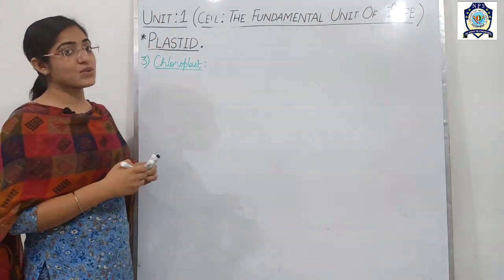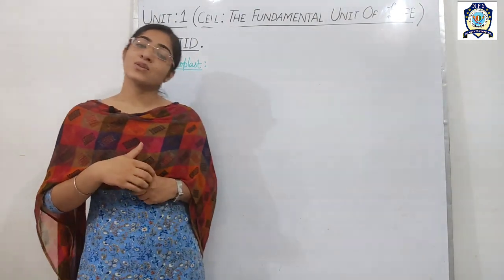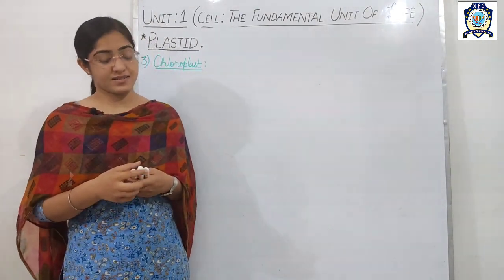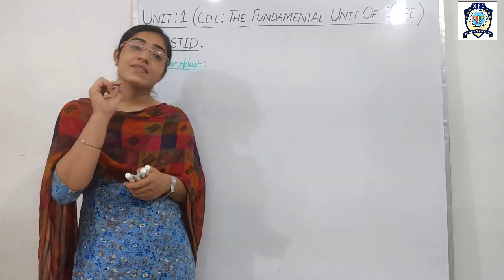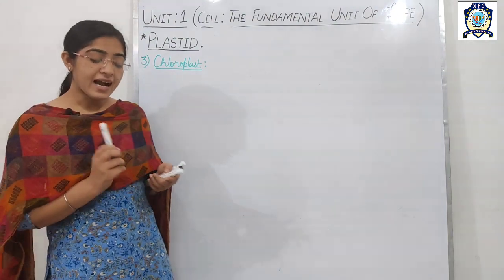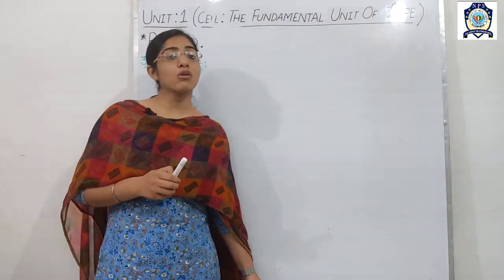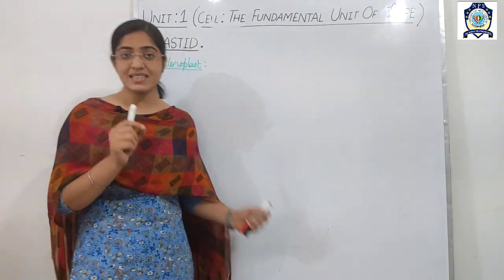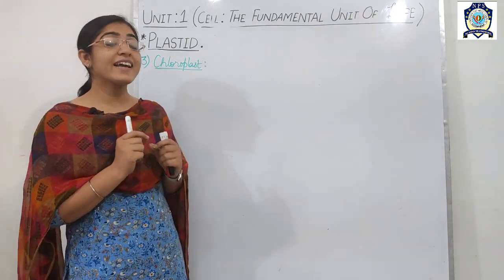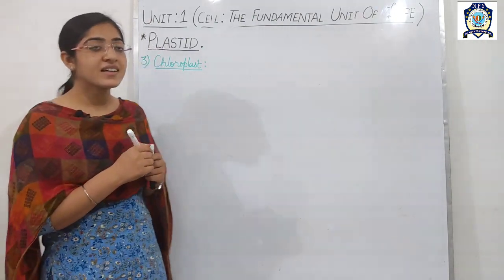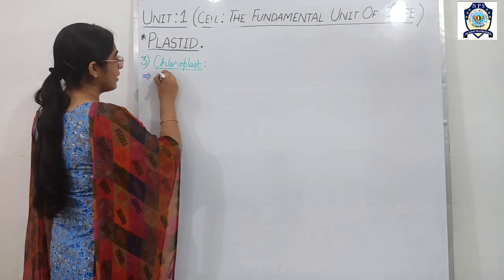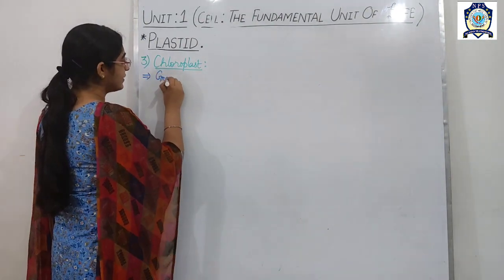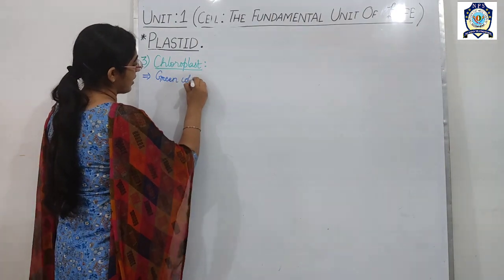Chloroplast, student, is also a colored plastid, okay, but here the chlorophyll pigment is present, and due to this chlorophyll pigment present in this plastid, they are green in color. So first, chloroplast is the green colored plastid.